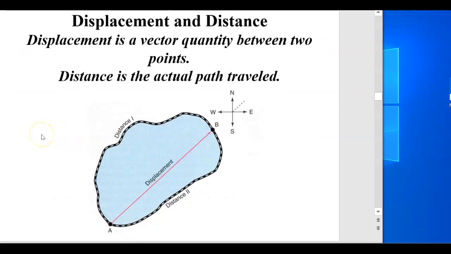So what's the difference between displacement and distance? Distance is just the path traveled, like in regular English. And displacement is a vector quantity between two points, so that's more of the physics term for distance. So you could go from A, la-di-da, I walked around the lake and I got to this point. That's the actual distance that was traveled. But the displacement was, I started at this point, doesn't matter if I did twirly-whirlies or whatever, I got to B. So the displacement was direct.